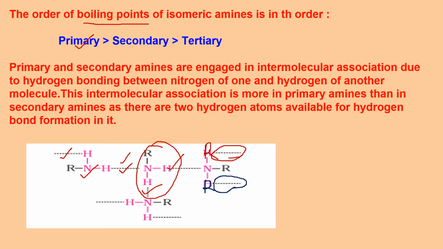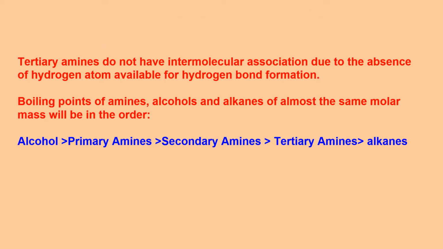So as the number of R groups are increasing, as we are moving from primary to secondary to tertiary amine, the H bonding is decreasing. That's why in case of tertiary, there is no hydrogen, so there will be no H bonding. That's why it has least boiling point. In secondary and primary, you have H bonding, but in primary, it is the maximum because there are two N-H bonds in primary. So that's why this order.